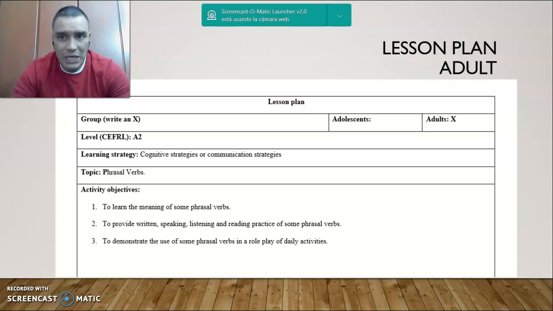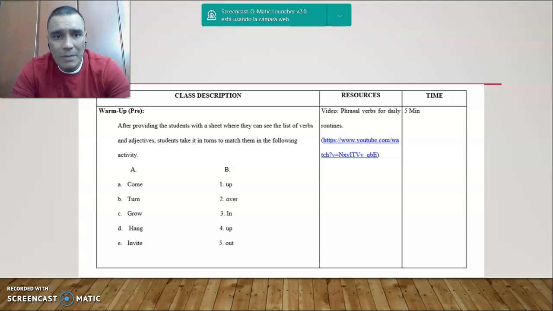That's going to change. The warm-up activity in this case, after providing the students with a sheet where they can see the list of phrasal verbs and adjectives. Remember that we're going to be talking about phrasal verbs. So to compose a phrasal verb, you need a verb and an adjective. Then students will take turns to match them in the following activity. Here I split them up, so you can tell me which one goes with which.